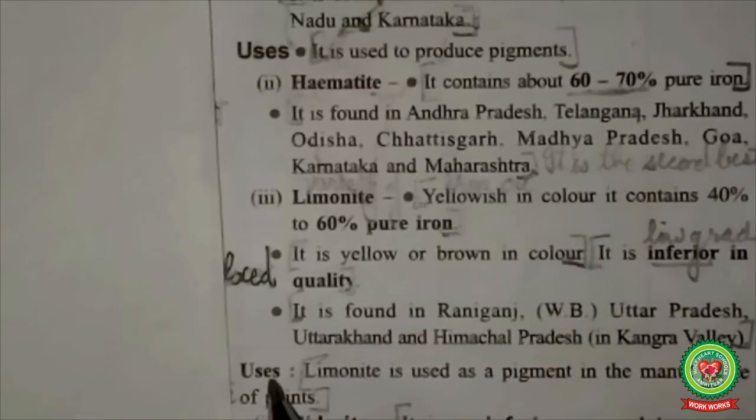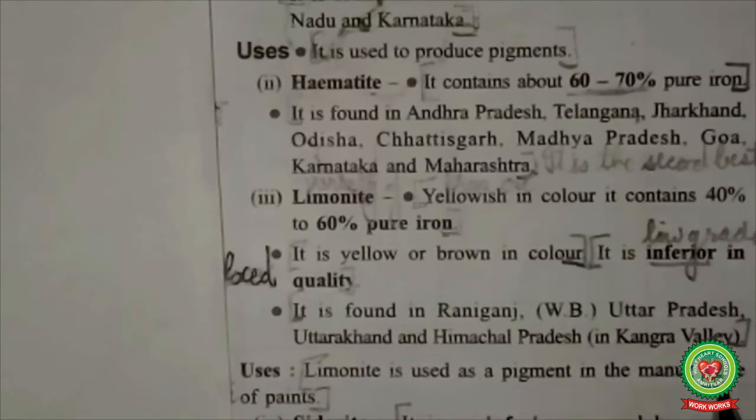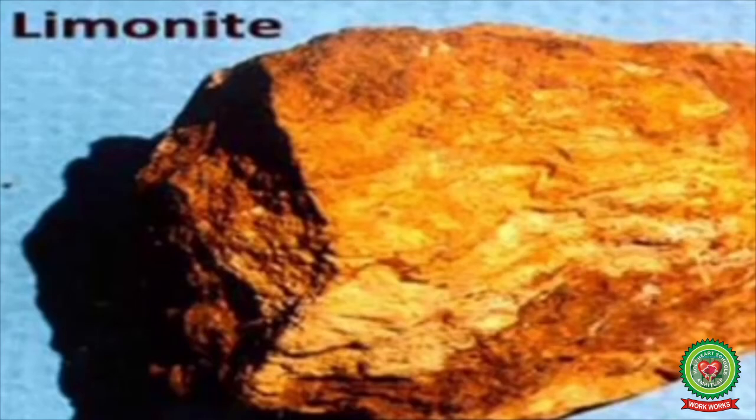Now next is its uses. Limonite is used as a pigment in the manufacture of paints. Children, this is the picture of limonite, the third best variety of iron ore found in our country.